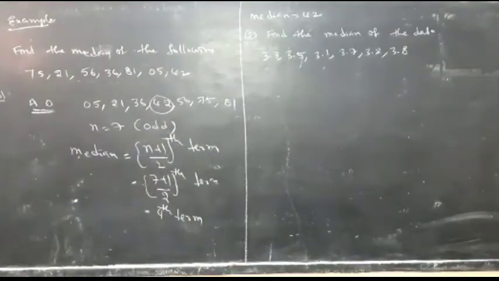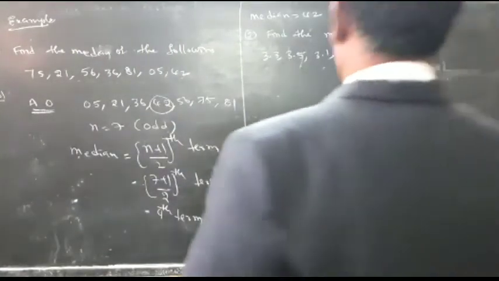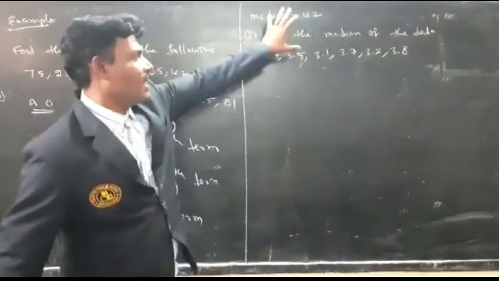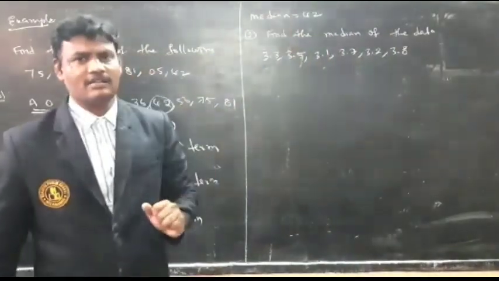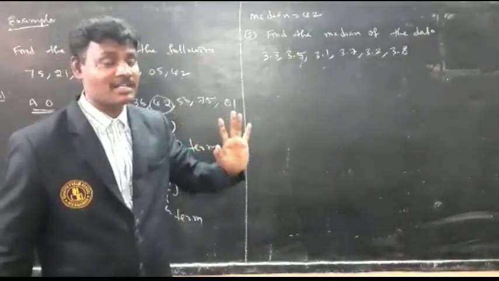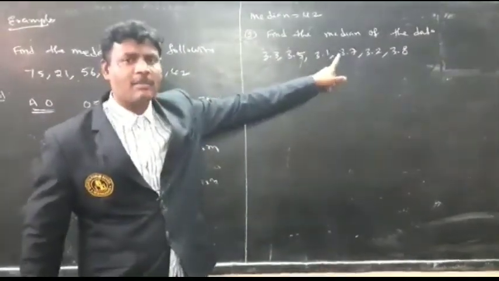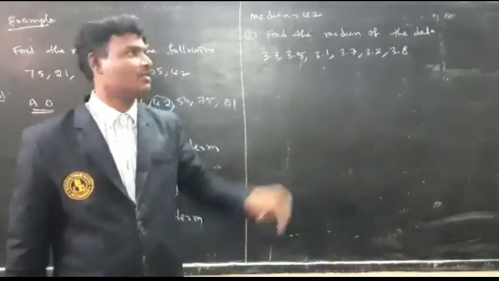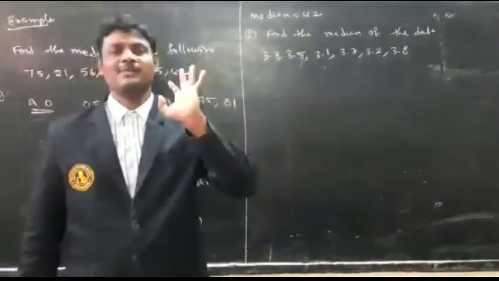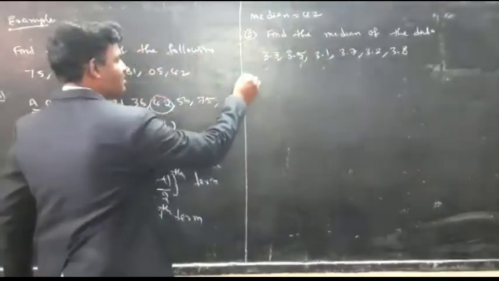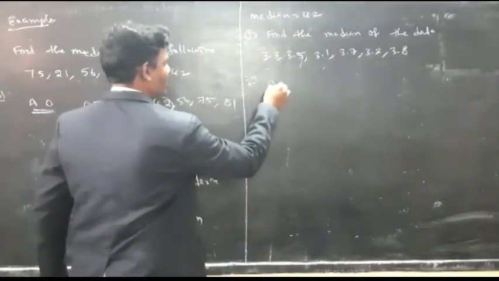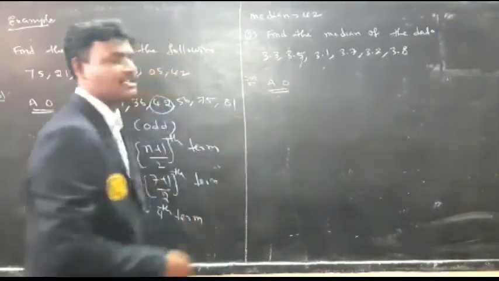Here is another example. Find the median of following data. What are the observations here? 3.3, 3.5, 3.1, 3.7, 3.2, 3.8 are the observations. To find the median, first you have to arrange the observations in ascending order.